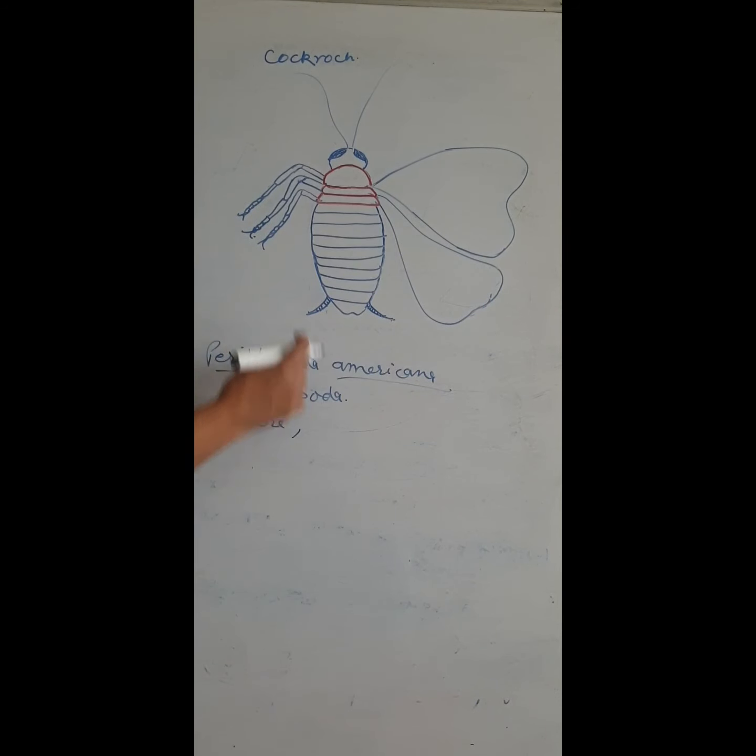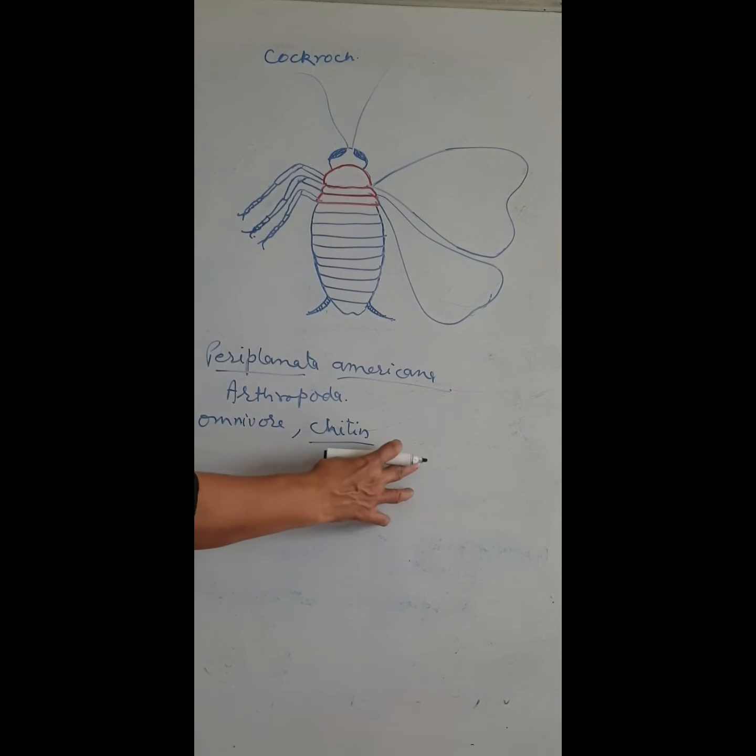The skeleton is made up of chitin. So the chitinous skeleton is highly resistant to cold and warm. So no chemical, no radiation can harm it. So the chitinous skeleton makes it resistant to colder and warmer conditions.